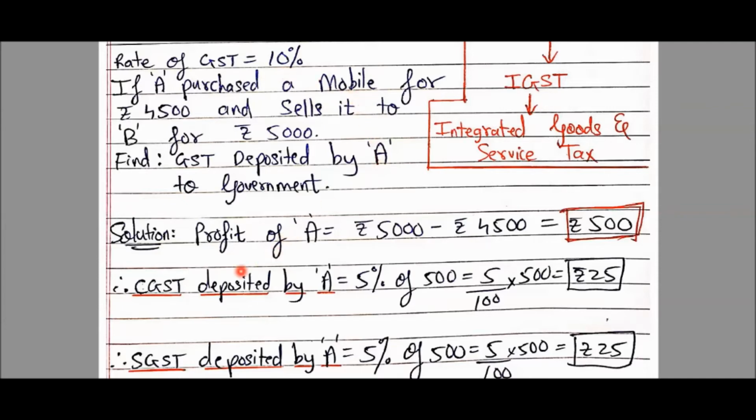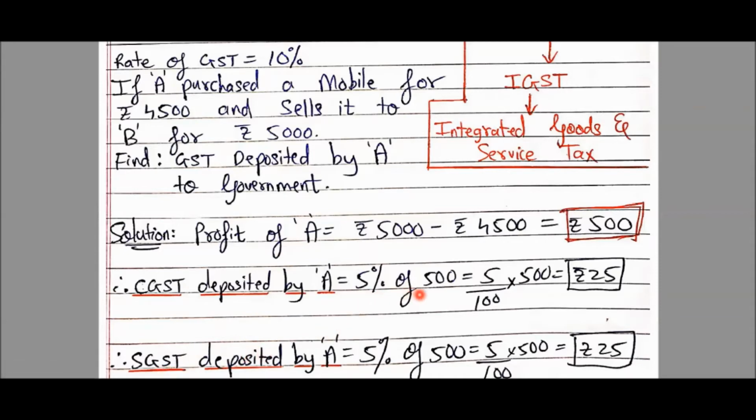So see now, first I am finding CGST. What is CGST? Central Goods and Service Tax. मतलब वो टैक्स जो सेंट्रल गवर्नमेंट के पास जाएगा. तो CGST deposited by A will be 5%. See my cursor. What I did, I just divided my main percentage by 2. So 2 fives are 10. So 5% will go along with CGST, central government, and 5% will go along SGST, state government.